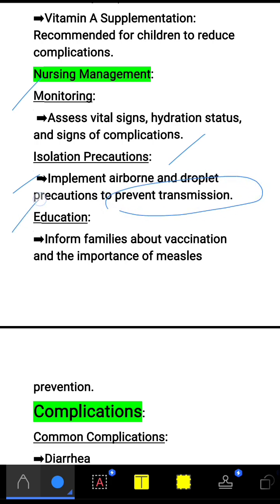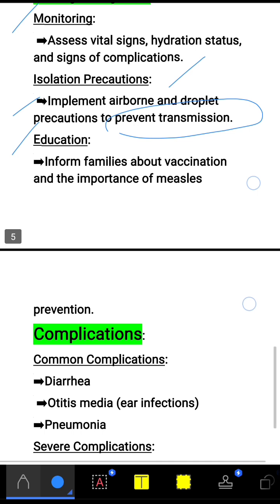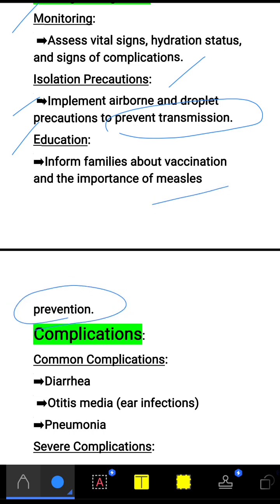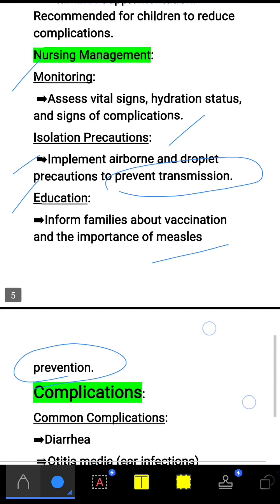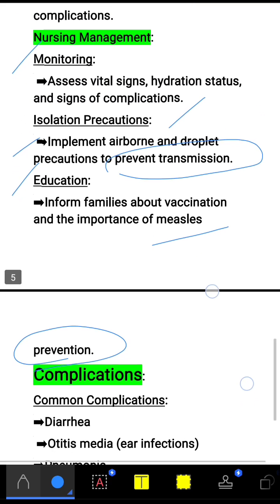And next, education. We have to inform the family members about vaccination and the importance of measles prevention. So these are the nursing management measures for measles.